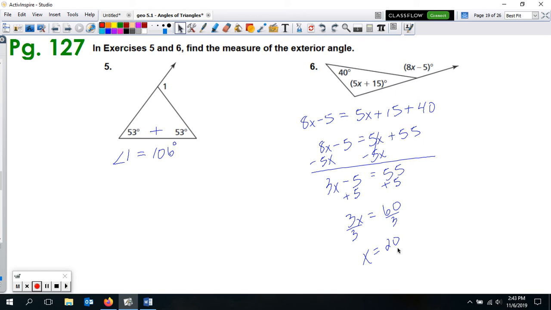So that's what the x equals. But now you have to plug 20 in here for x. 8 times 20 minus 5, so I'll do that up here. 8 times 20 would be 160, and 160 minus 5 is 155. So that should be your answer for the exterior angle, 155 degrees.